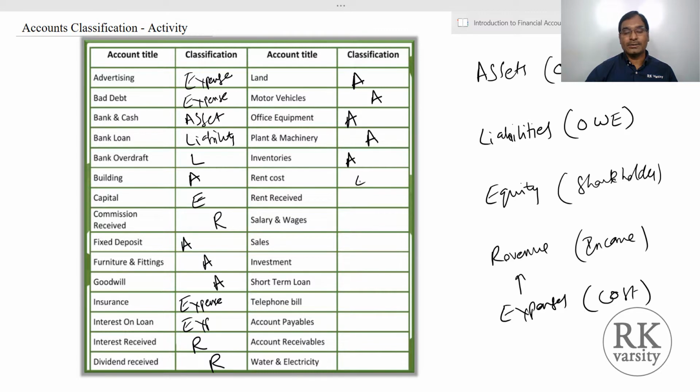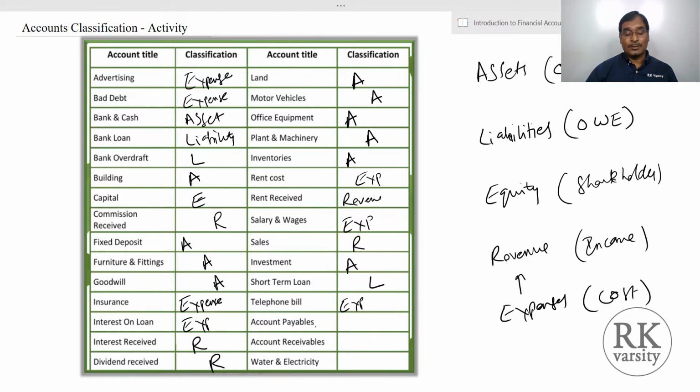Rent cost, this is an expenditure, that is a cost. Rent received, we received it. So this is a revenue. Salaries and wages is the amount that we pay to our staff, so expenditure. Sales generates the revenue for us. Investment is an asset. We are investing into other companies because we have excess funds. So this is an asset. Short-term loan, we borrowed funds. So this is a liability. Telephone bill, which we pay as a part of our operations, this is an expense.